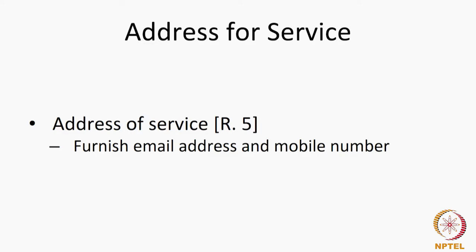Every person concerned with any proceeding or every patentee shall furnish to the controller an address including email address. Now, this was introduced by the new rules, and the proviso says the patent agent shall also be required to furnish to the controller a mobile number registered in India.